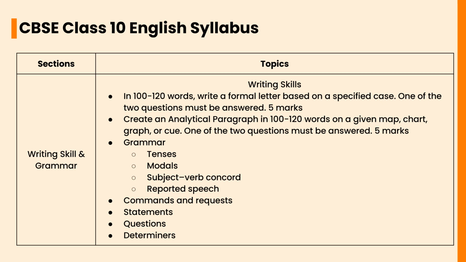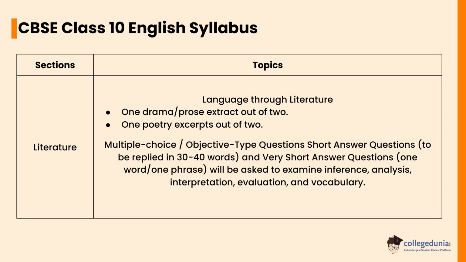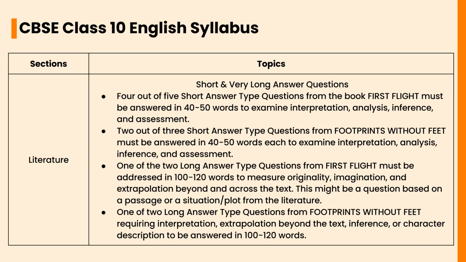In literature, language through literature: one drama or prose extract out of two, one poetry extract out of two, multiple choice objective type questions, short answer questions to be answered in 30 to 40 words, and very short answer questions, one word or one phrase, will be asked to examine inference, analysis, interpretation, evaluation and vocabulary. Short and long answer questions: four out of five short answer type questions from the book First Flight must be answered in 40 to 50 words to examine interpretation, analysis, inference and assessment.